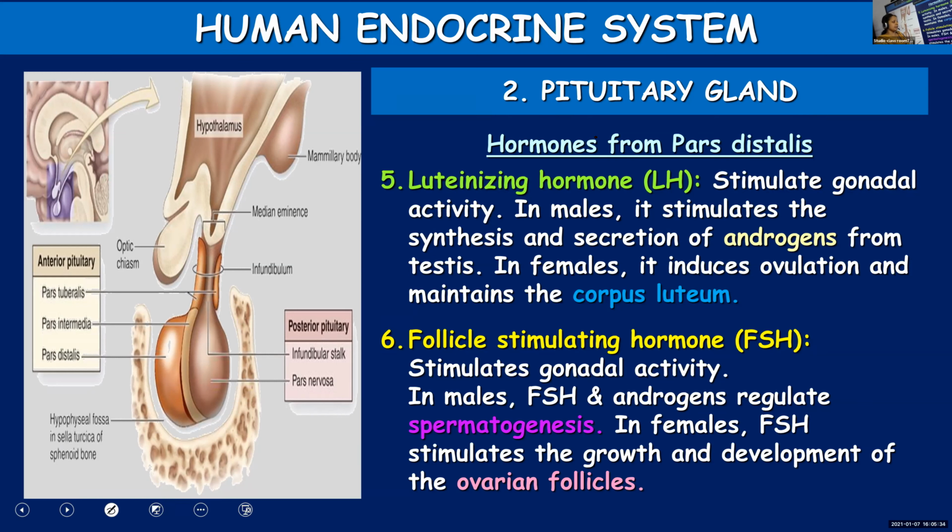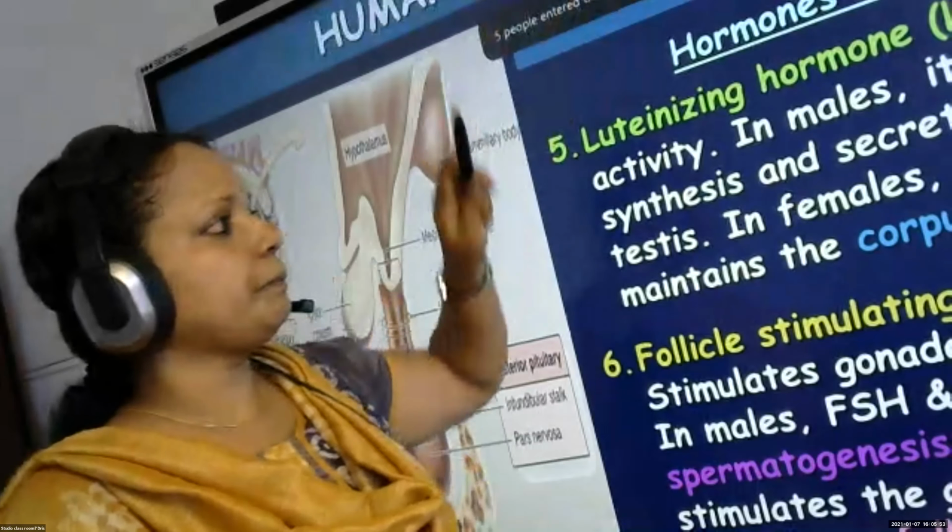Follicle stimulating hormone in males will help in regulating the formation of sperms along with androgens, and in females, it will help in stimulating the growth and development of ovarian follicles.